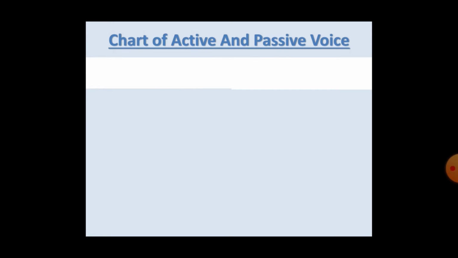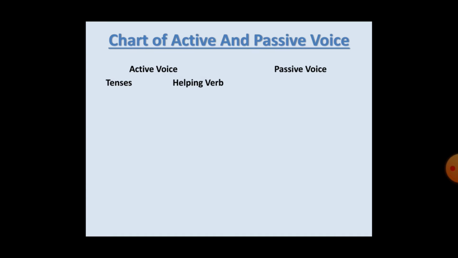Okay students, so this is the chart of active and passive voice. How many active and passive voice sentences do we have? In this chart I show the tenses and helping verbs of different tenses of active and passive voice. On the left side you see active voice tenses and helping verbs, and on the right side you can see the tenses and helping verbs of passive voice.